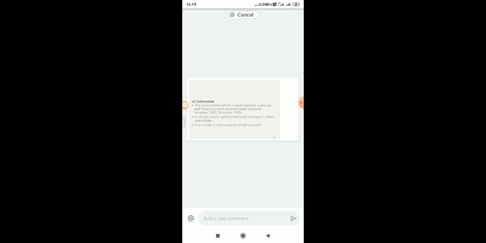The siphonostele which is perforated by scattered leaf traces is known as the solenostele. In simple words, siphonostele with leaf gaps is called solenostele. It is actually a subcategory of the siphonostele.